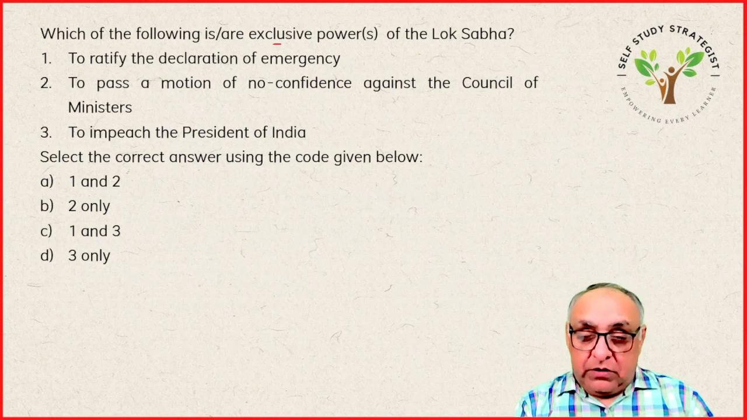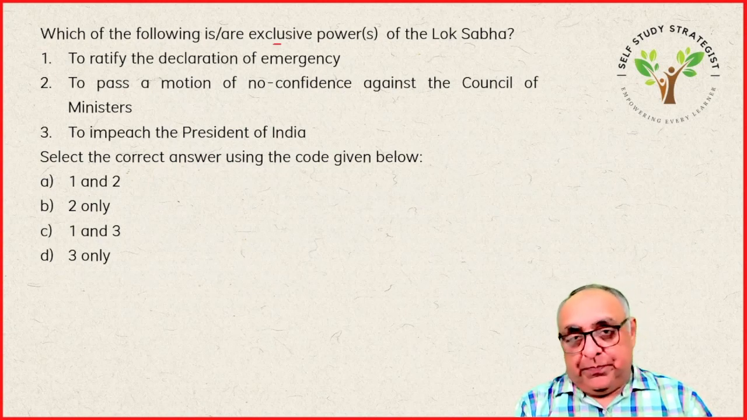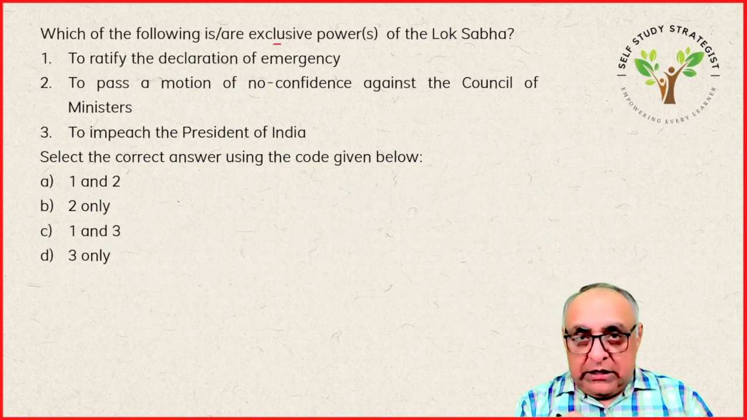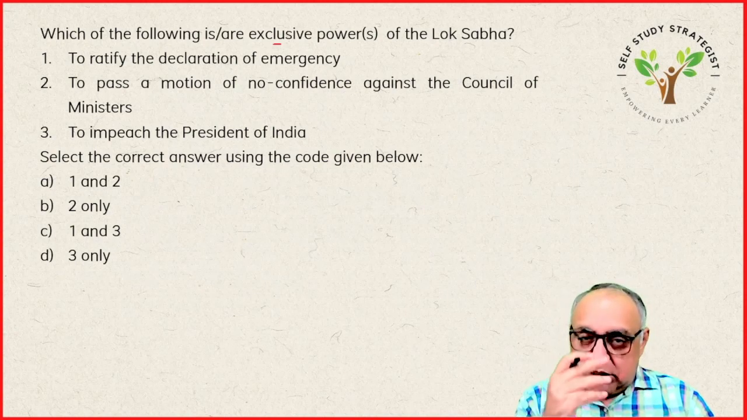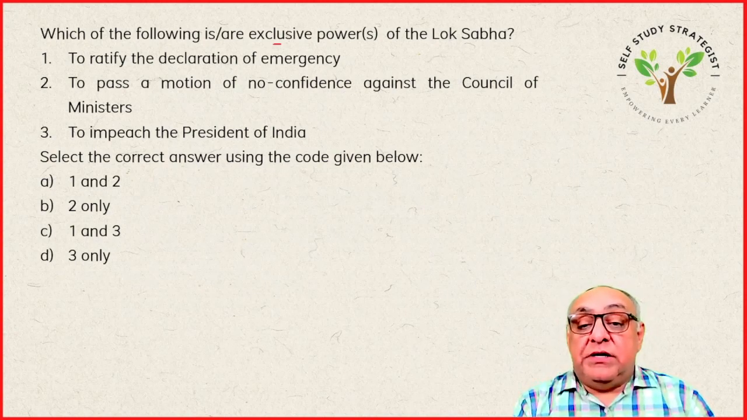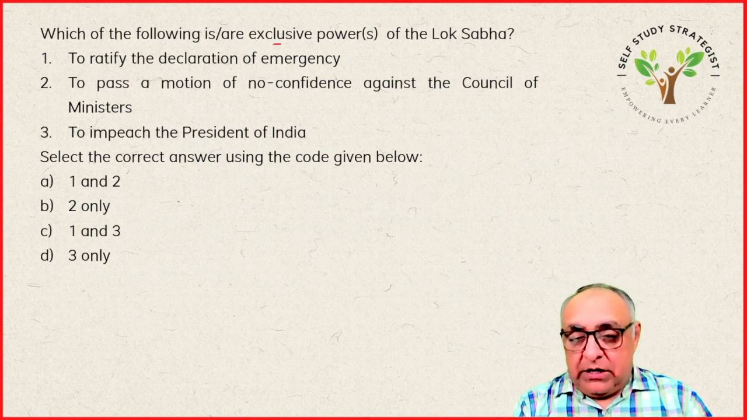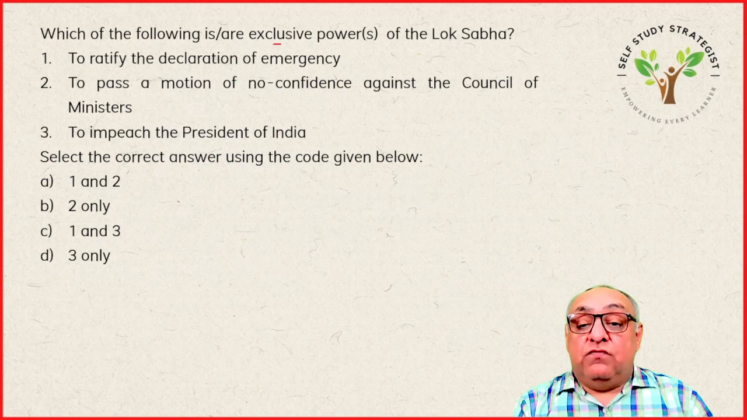Okay, so whenever an emergency is imposed in India under Article 352, which is the national emergency, under Article 356, which is the state emergency, under Article 360, which is the financial emergency, such an emergency is required to be ratified by both the houses of Parliament. So declaration of emergency is required to be ratified by both the houses of Parliament. It is mentioned there in our constitution. So this statement is wrong.